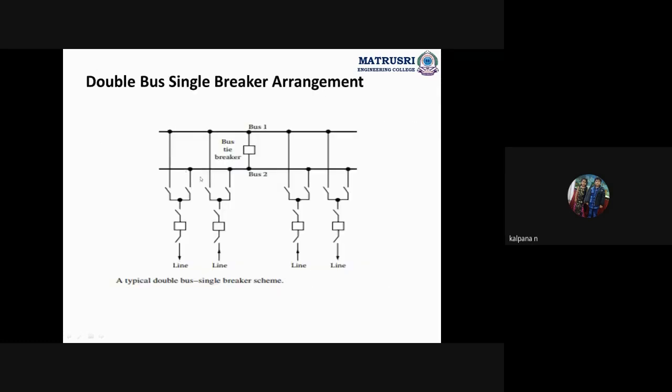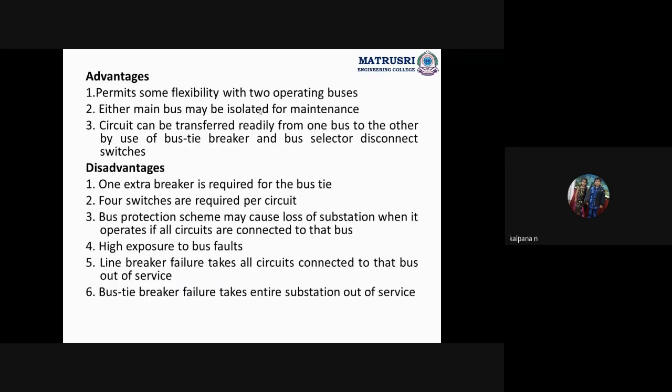Okay, if a fault occurs here, in the second bus, we will get the power supply from the first bus. By doing this, what are we getting? Uninterrupted power supply. This is the double bus single breaker arrangement. Okay, understand? Advantages: it permits some flexibility.